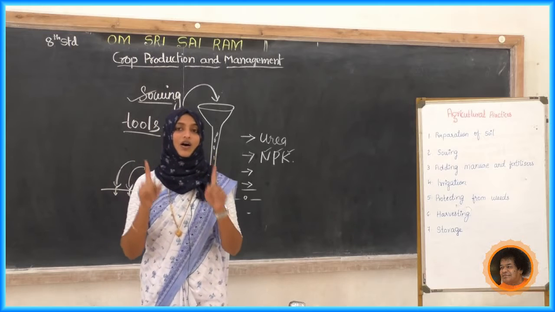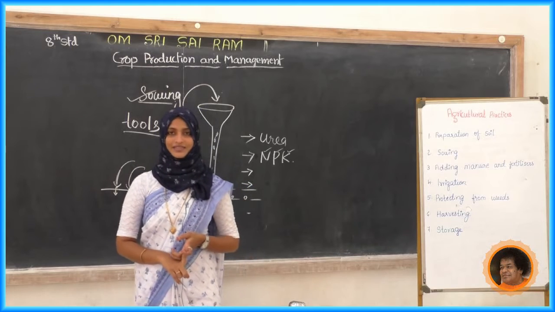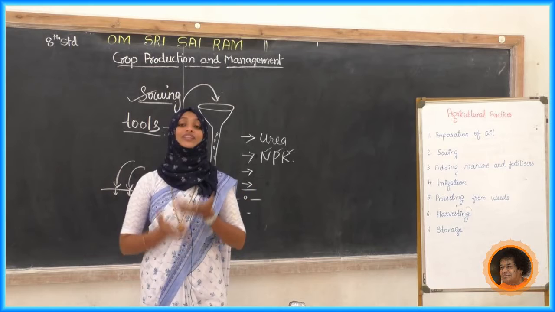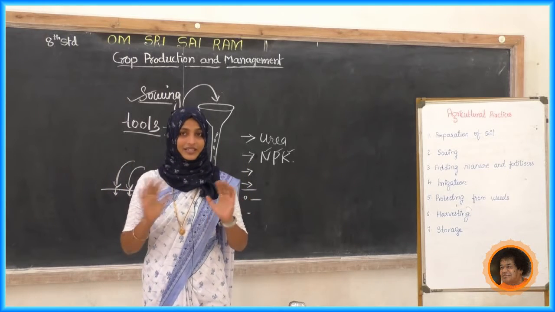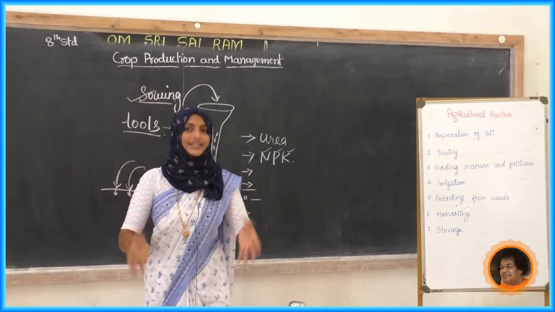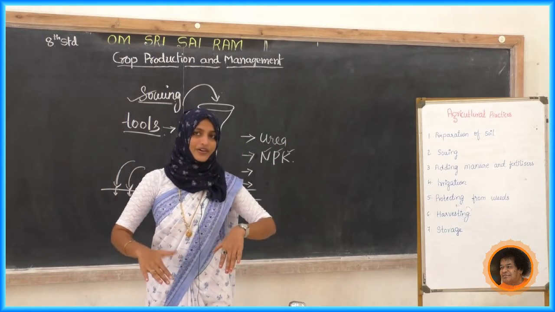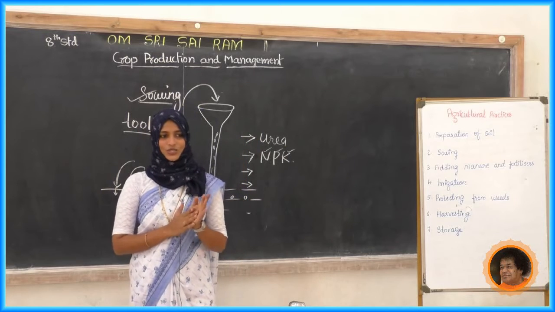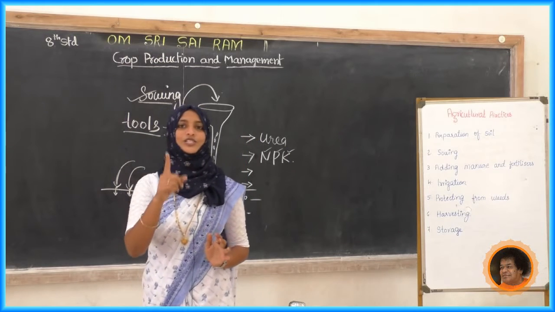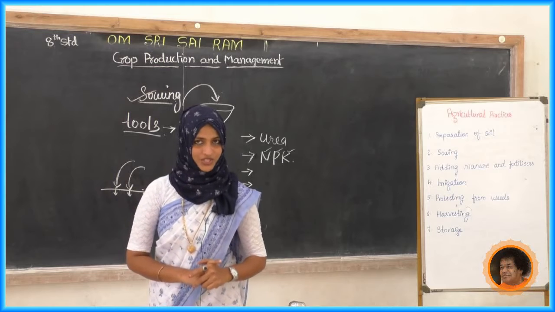It may be dangerous to the plants. Plants may die. Upon that, the fertility of the soil may decrease. Once we are adding, it may increase, but continuously adding until it is excessive means it may decrease. So it leads to soil pollution.